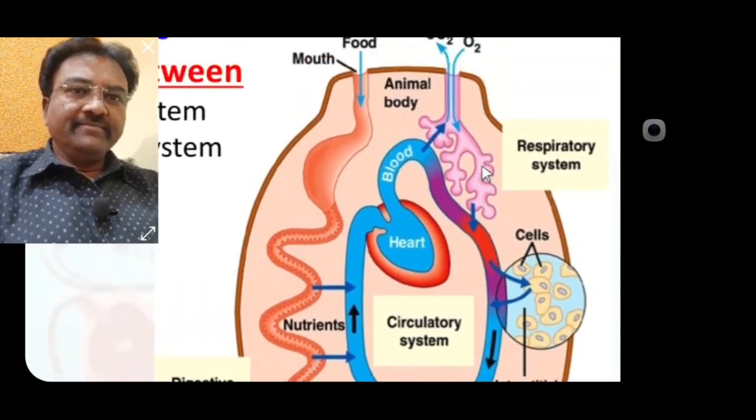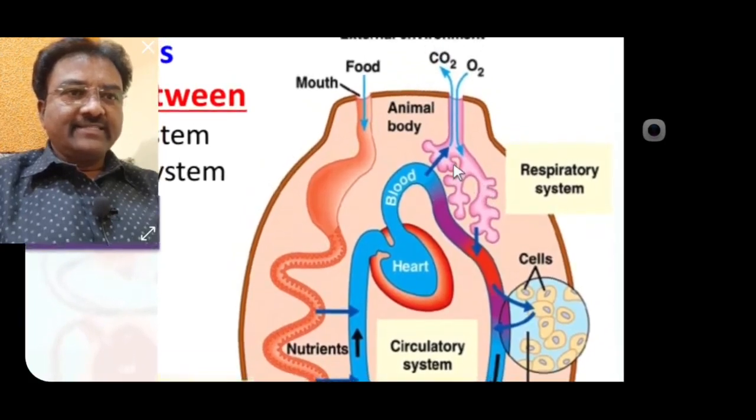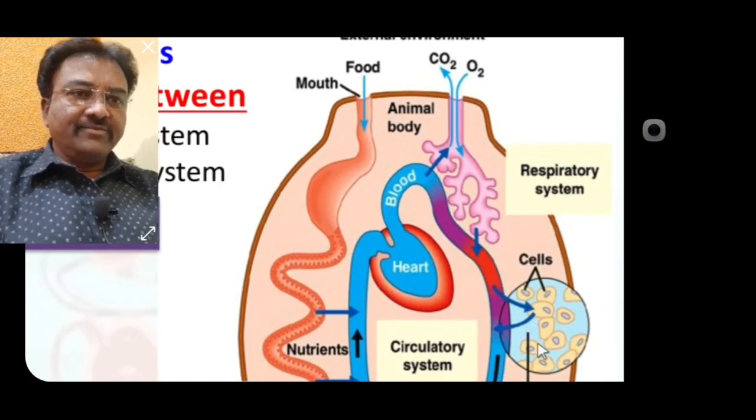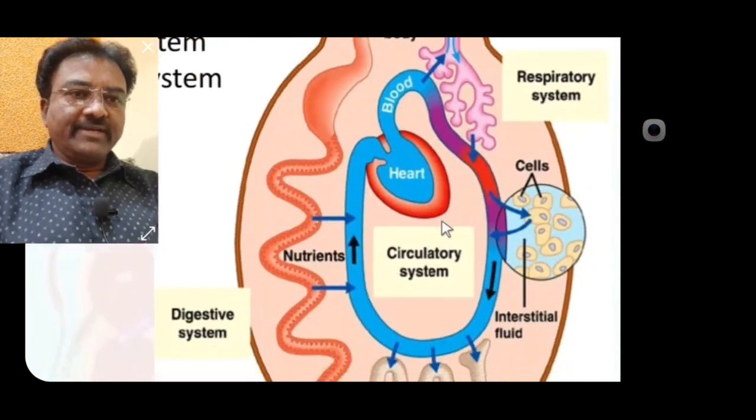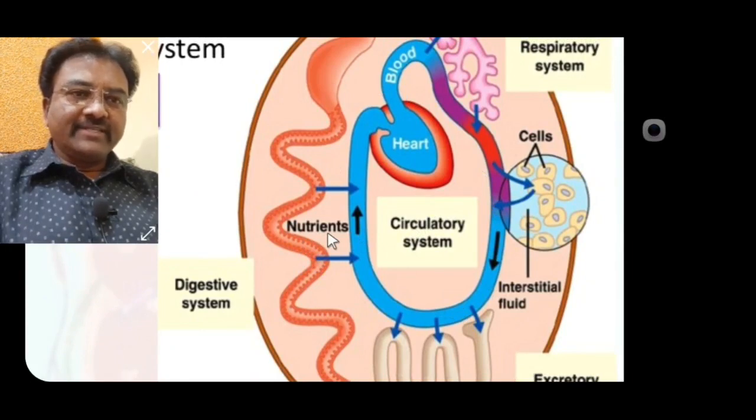Respiratory system contained exchange of gases. Gases are introduced into the blood from cell CO2, from lung O2. Transportation takes place through circulatory system. Also circulatory system transports nutrients, digestive material from small intestine to all body parts, each and every cell.